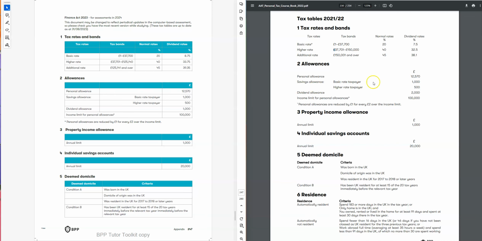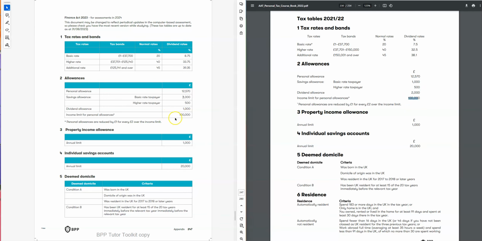On the allowance, we can see here the personal allowance didn't change, it still remains 12,570, so still is same. Basic saving is 1,500, so allowance didn't change, but the dividend before it was 2,000. So that means before, up to £2,000 you don't have to pay any dividend tax. So £2,000 was multiplied by 0%, but now it has only £1,000, and the income limit for the personal allowance before it was 100,000 and now it is 100,000.